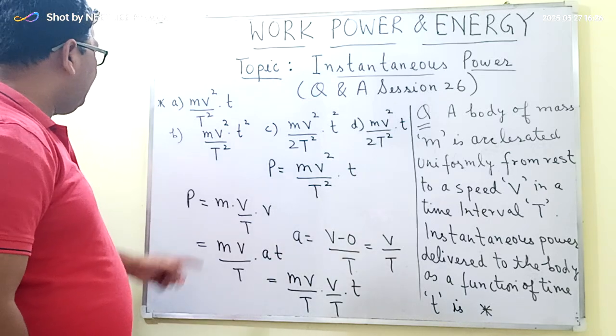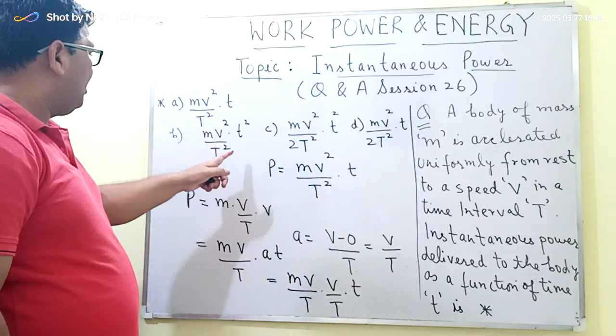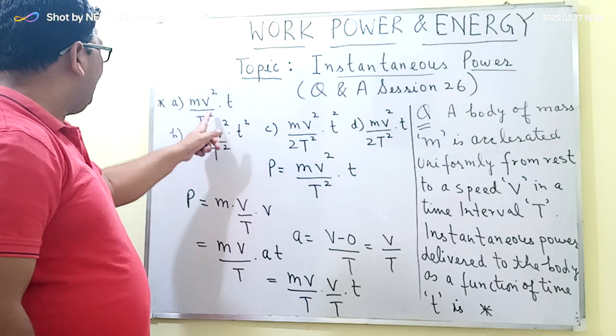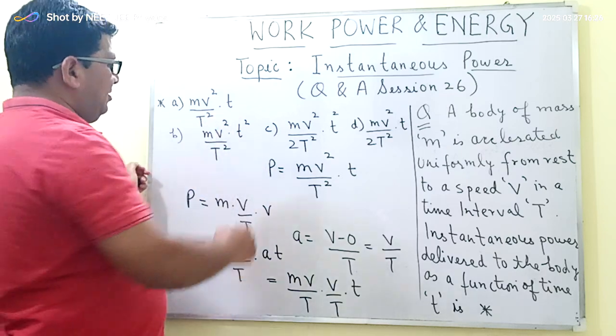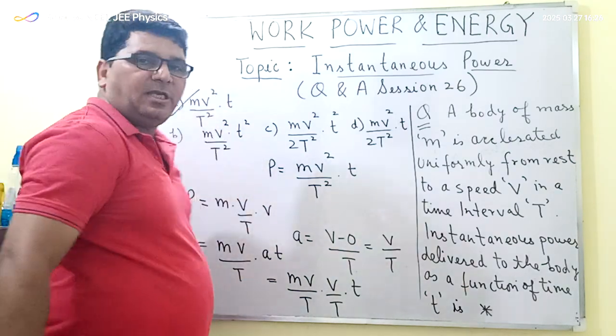So the correct option here will be mv square upon T square into t. So the correct option here is A.